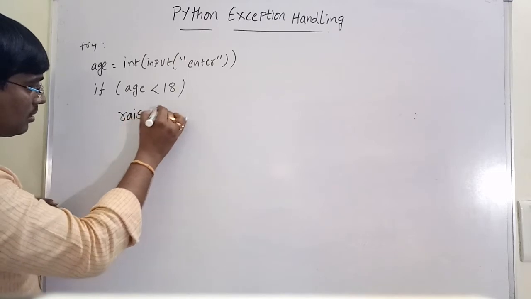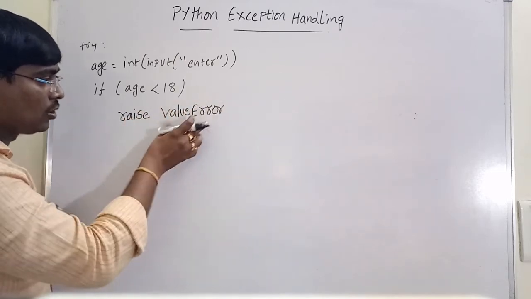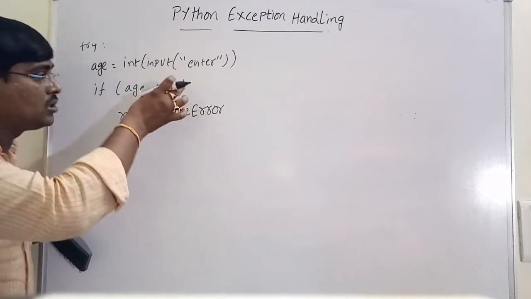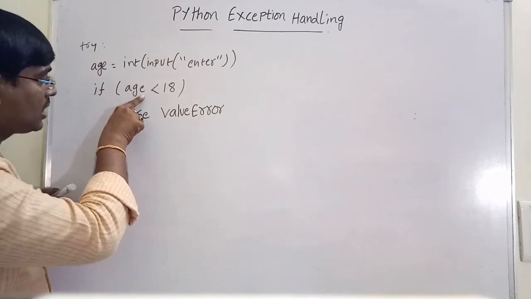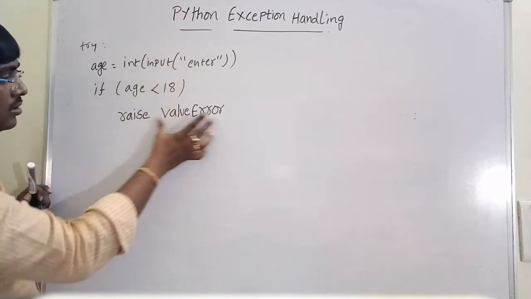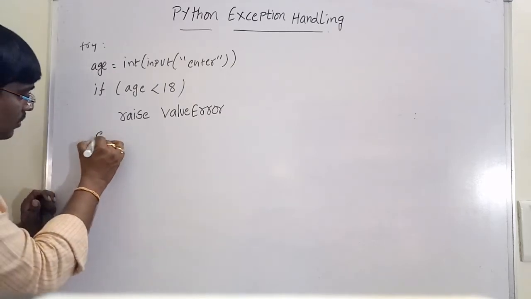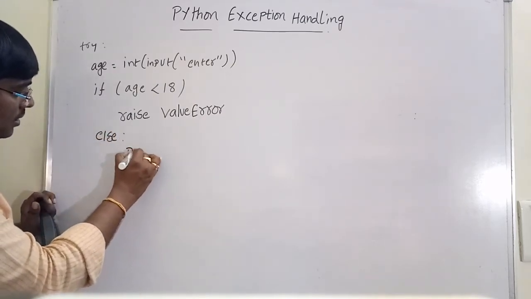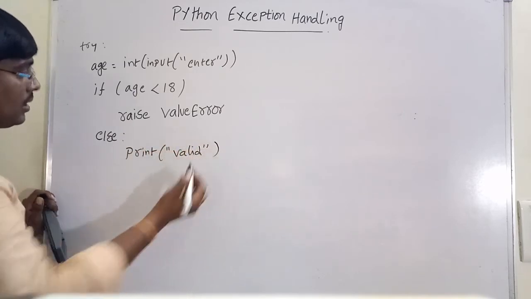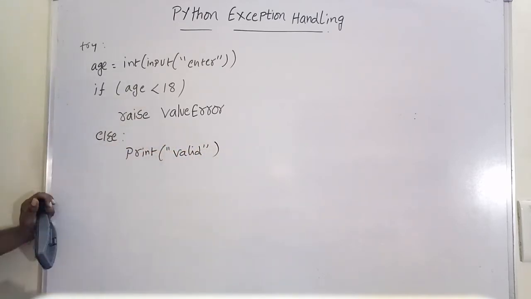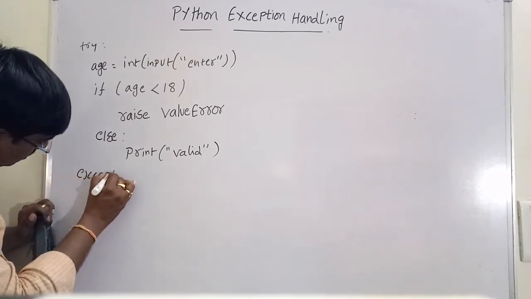Raise ValueError. Why am I using ValueError? Suppose I want a value greater than or equal to 18, and I am giving a value less than 18. So raise ValueError. Else, normal statements, here no problem. Else print "age is valid". Okay, in this except, see this one, here I am manually raising an exception, ValueError.